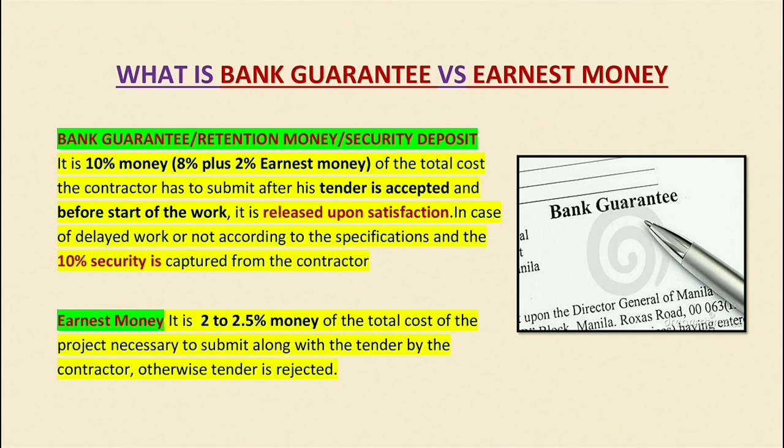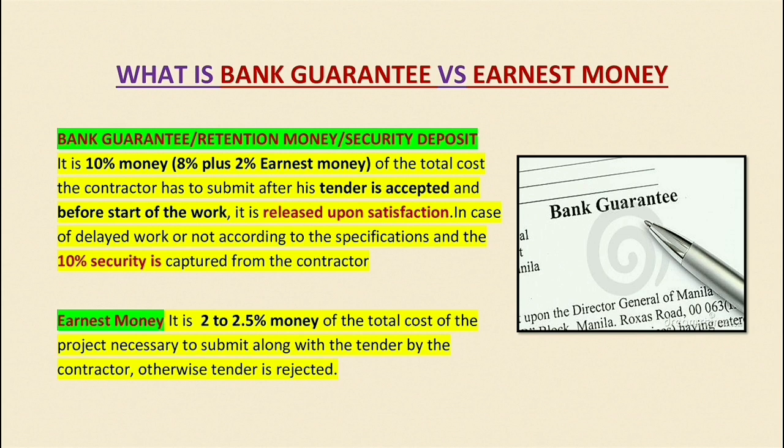So what is earnest money? Earnest money is 2% to 2.5% of the total cost of the project, necessary to submit along with the tender. This is the money which a contractor must submit along with the tender form, otherwise his tender is rejected. So this is known as earnest money, and this is included in the 10% bank guarantee.